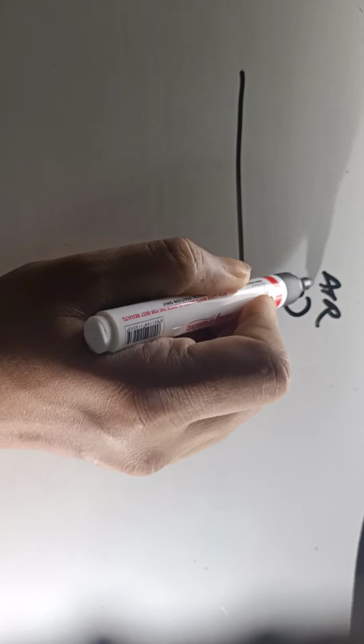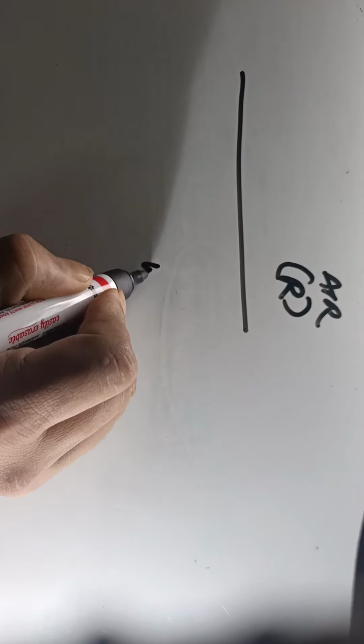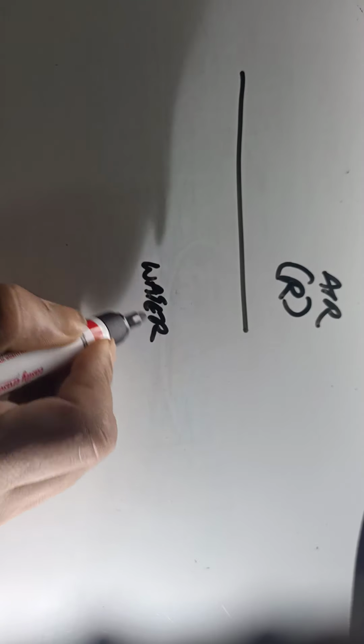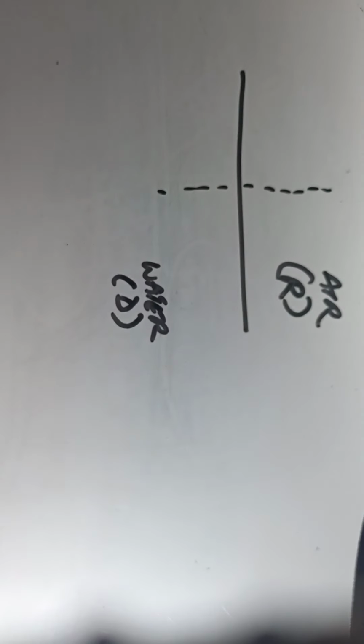Air is a rarer medium, because light can travel through air easily, and water is a denser medium, because light is not able to travel as easily in water as it is able to travel in air. So I draw the normal.